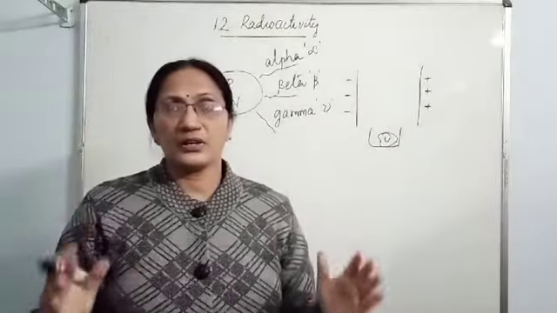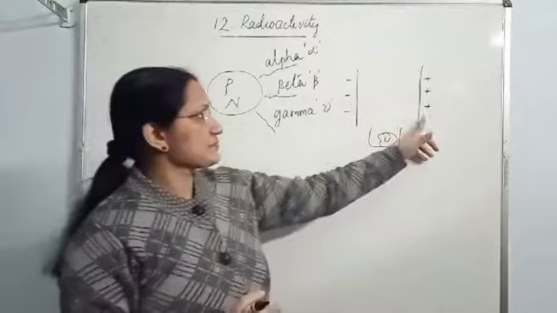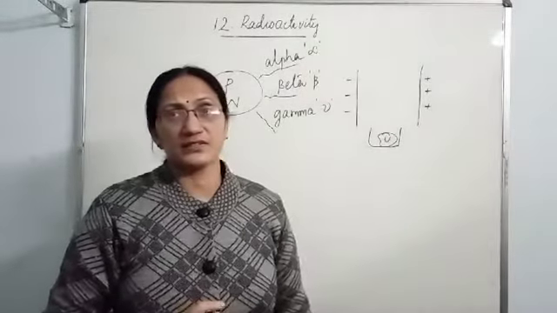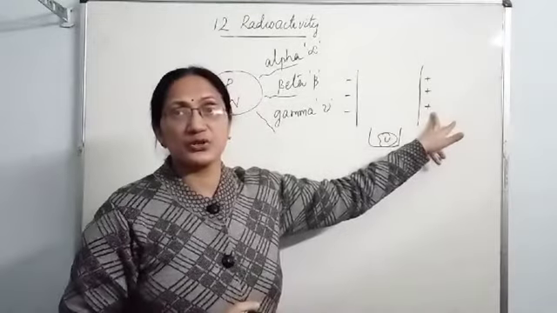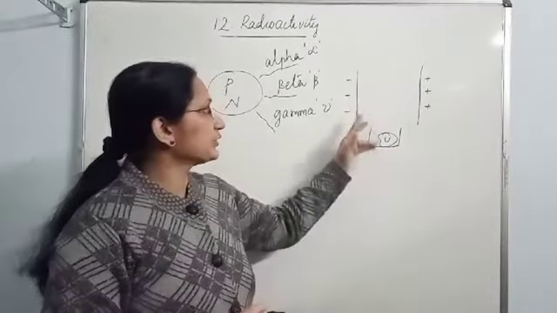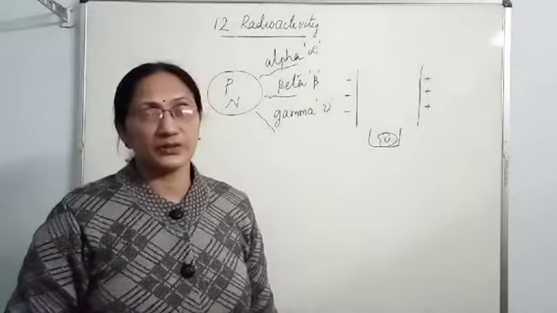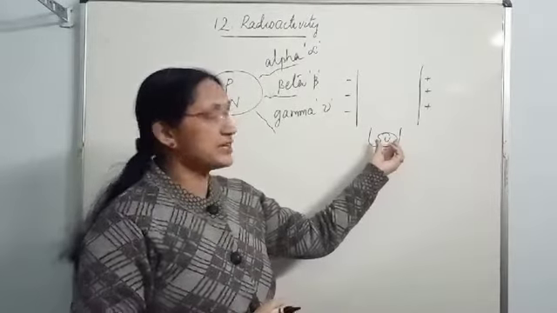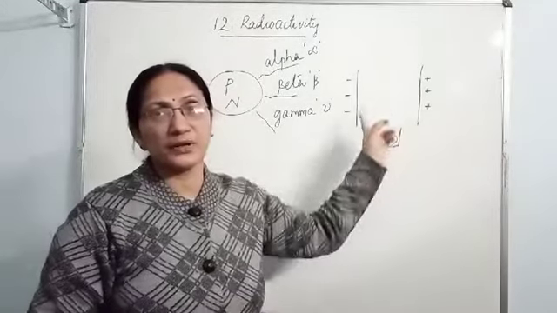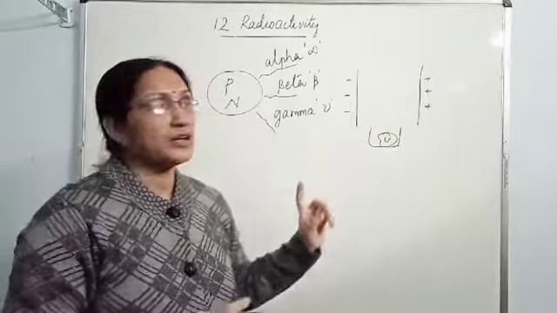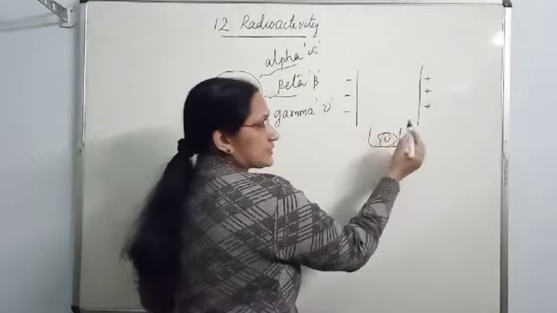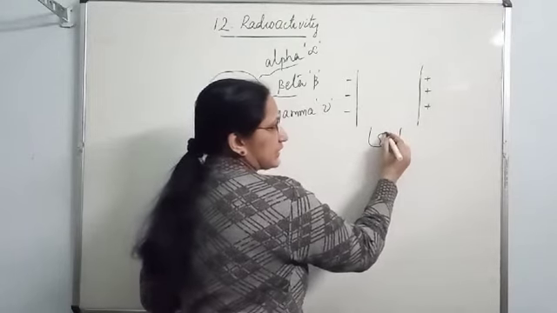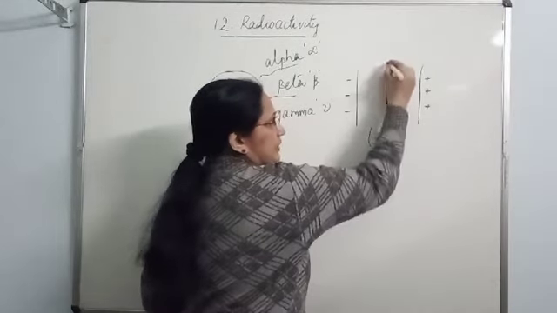One plate on the right side was given positive potential and the plate on the left side was given negative potential, and he kept some uranium sample in between the two plates. And he could observe that from this sample, three types of radiations were coming out.